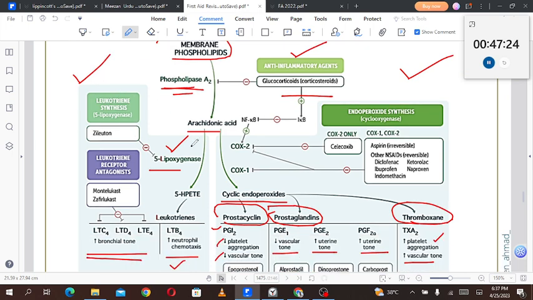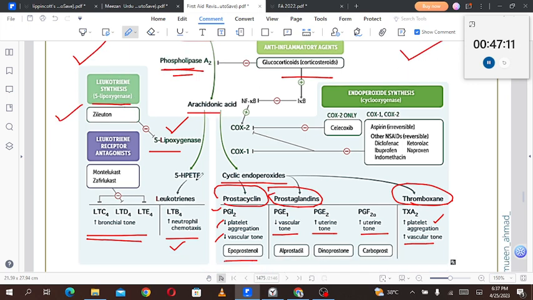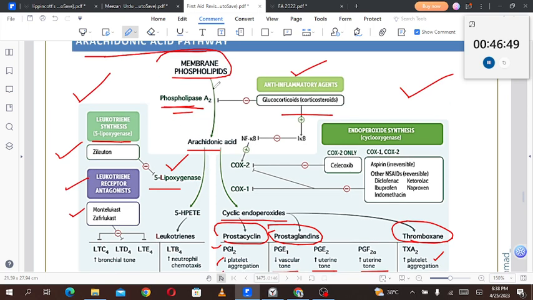In the LOX pathway, arachidonic acid is converted into 5-HPETE by 5-lipoxygenase. The 5-lipoxygenase enzyme is inhibited by zileuton. So that is the 5-lipoxygenase inhibitor. Then 5-HPETE is formed, which forms the leukotrienes. Now montelukast and zafirlukast are going to inhibit the LTC4, D4 and E4 because both of them are receptor inhibitors. These agents, LTC4, D4 and E4, cannot bind to the receptors because of these drugs. So these are leukotriene receptor antagonists, montelukast and zafirlukast. Okay, we are done with the LOX pathway.